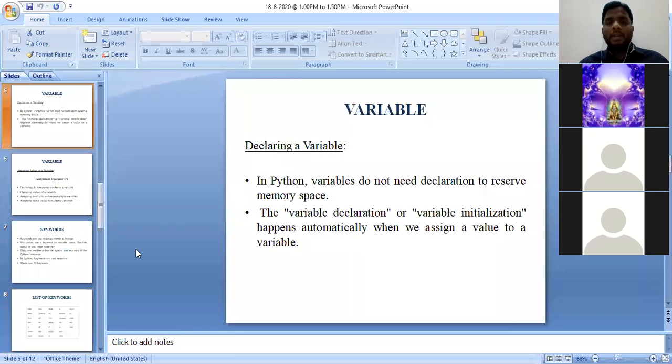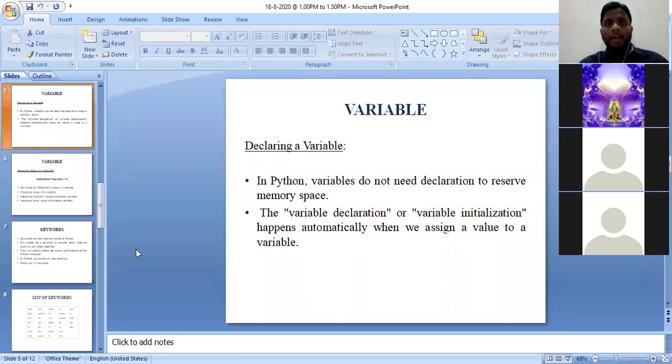Okay, next slide. Declaring a variable. I already showed in the example. In Python, we do not need to declare a variable. Simply we can directly assign. In C language, what we will be doing is we will be giving int a semicolon. That is called declaration, where int is an integer, a is a variable name, semicolon represents the end of that particular statement. That is called declaration.